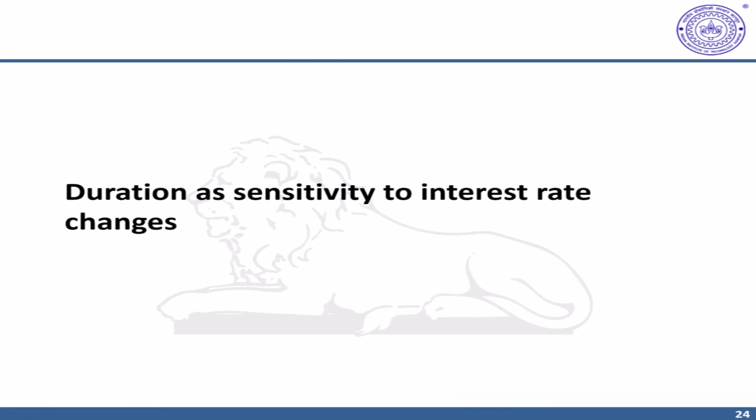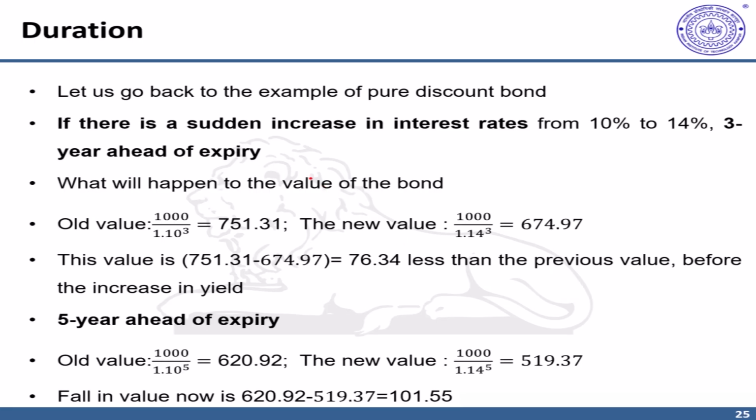In this video, we'll provide the motivation behind the duration measure as a sensitivity of bond prices to changes in interest rates. Let us recall the typical example that we discussed earlier where the yield was flat at 10%. Suppose there's a sudden shift and the yield increases to 14% for this bond just 3 years ahead of the expiry. The bond was a pure discount bond and it has a face value or